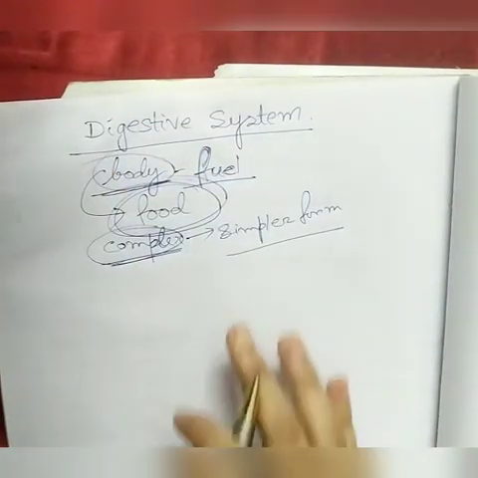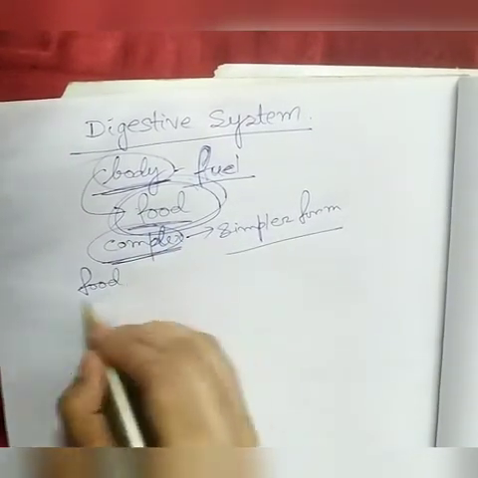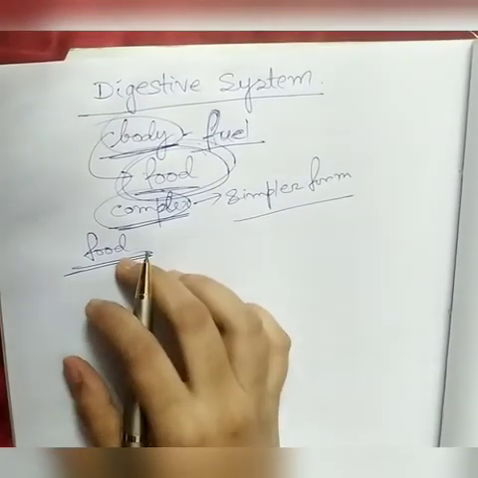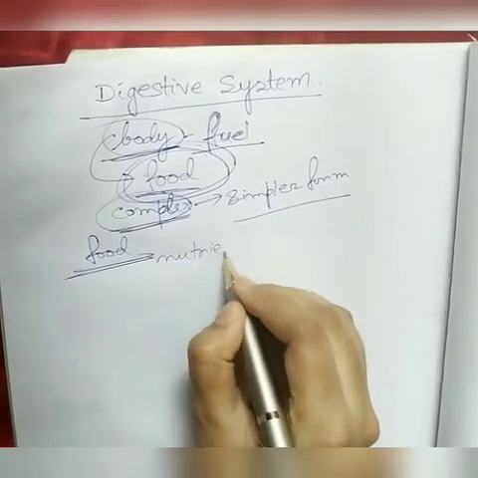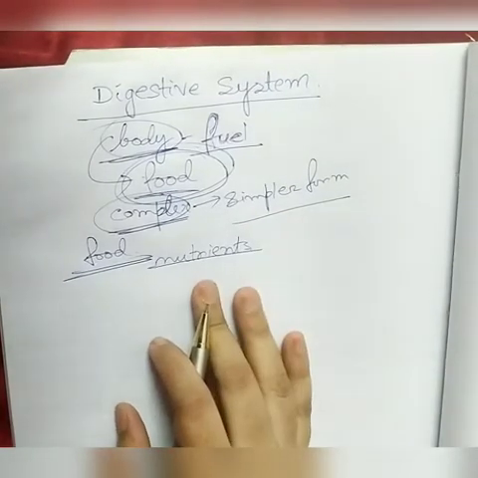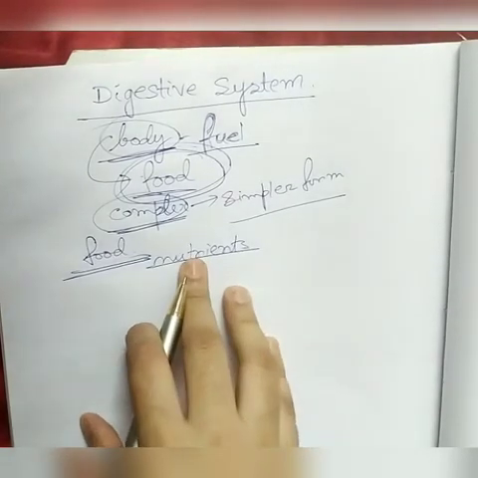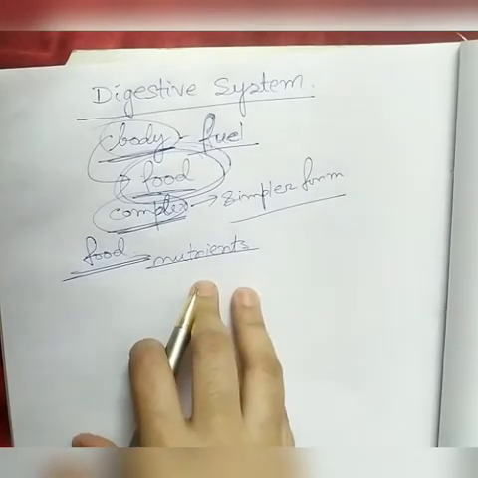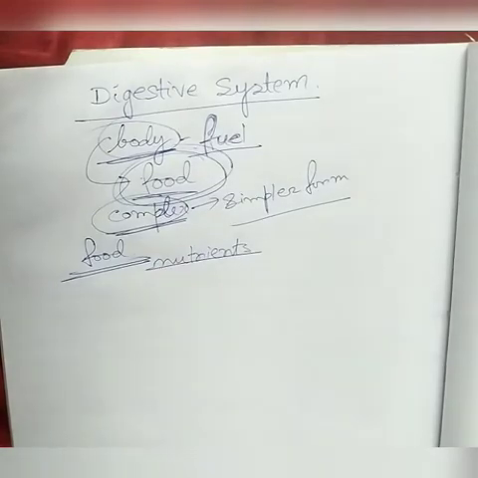Okay. Now I talk about the food. The components of the food are known as nutrients. You can define a nutrient as a constituent of food, or a component of food that helps in body functioning.